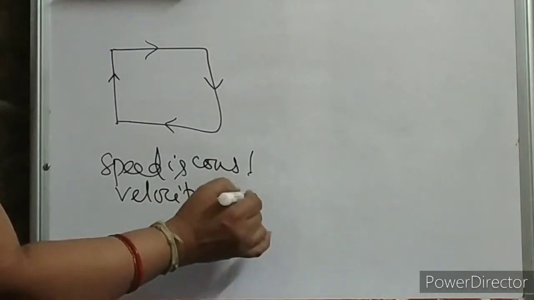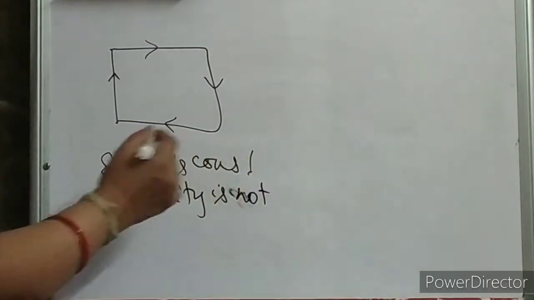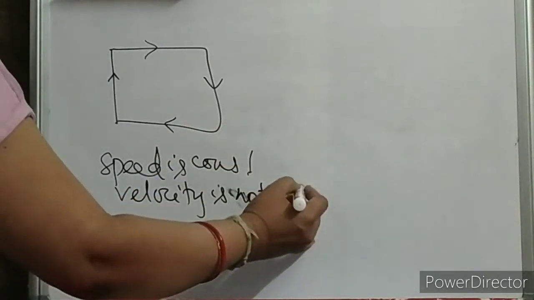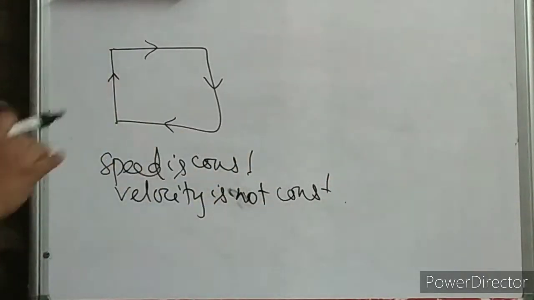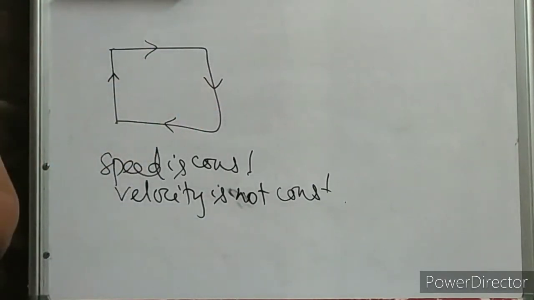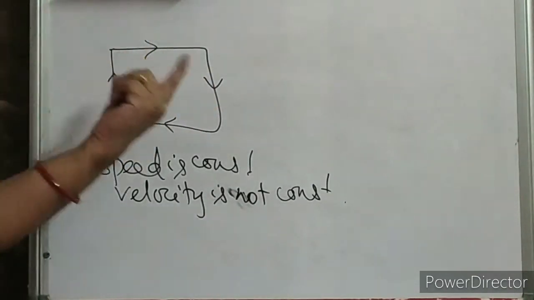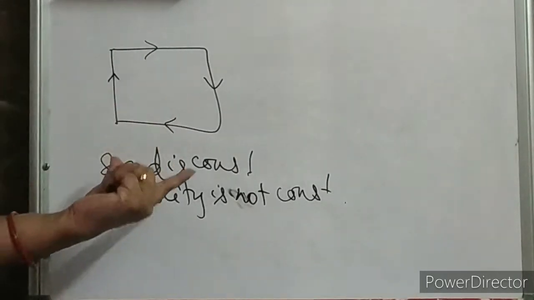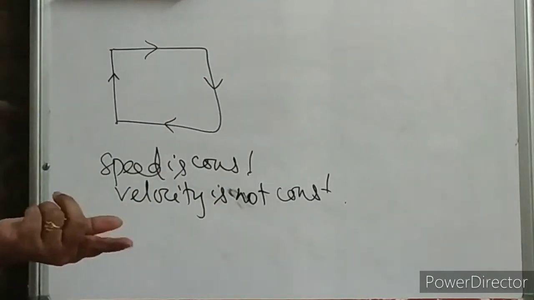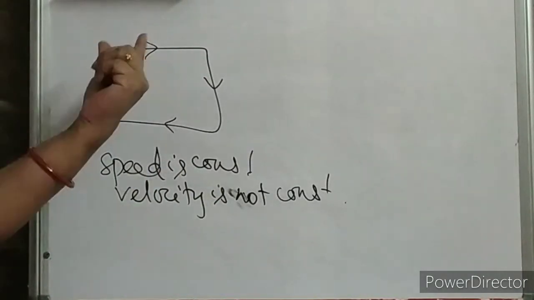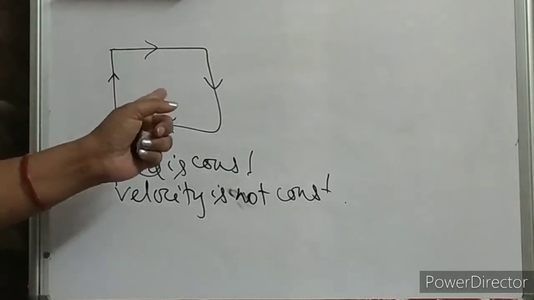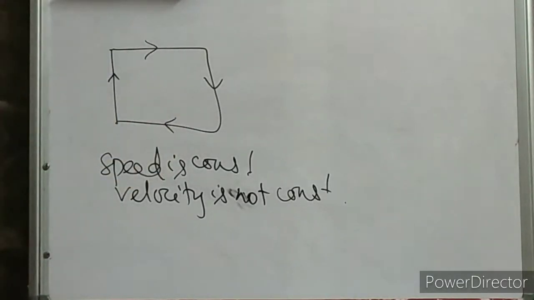Clear, children? Magnitude means speed. Magnitude will be the same, but there will be a change in direction. Velocity has got magnitude and direction when you are considering velocity. So here direction is changing. That means velocity is not constant over here.